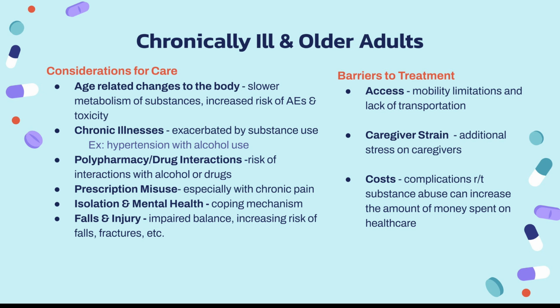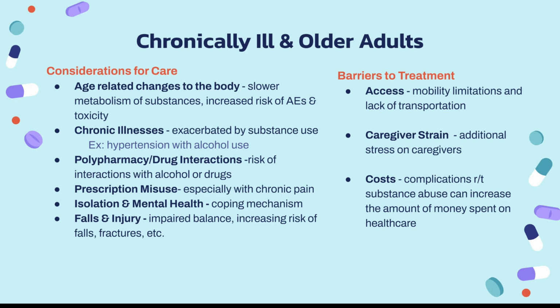A lot of people that experience chronic pain can be impacted by prescription misuse. A lot of times this is with opioids or benzodiazepines. For isolation and mental health, we know that a lot of older adults experience isolation and loneliness, and then this can also cause them to have depression, anxiety, or other mental health issues. And so a lot of times substances are used as a coping mechanism. And then we also know that when people are under the influence of drugs or alcohol, they have impaired balance or coordination and can lead to more falls and injury. And in our older adult populations, those can lead to fractures or other bigger medical issues.